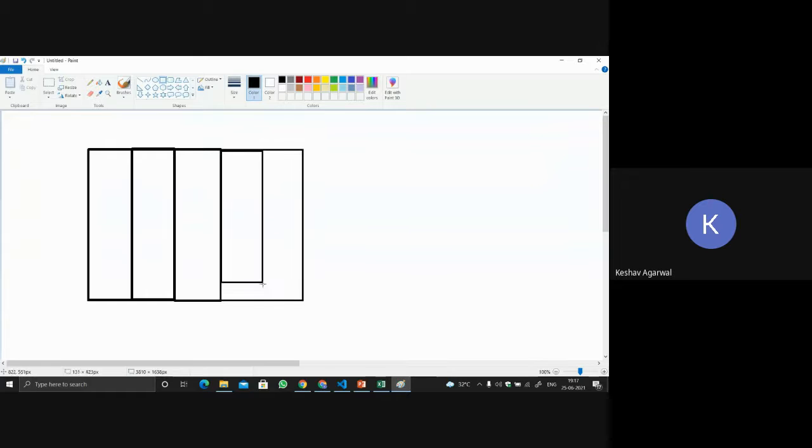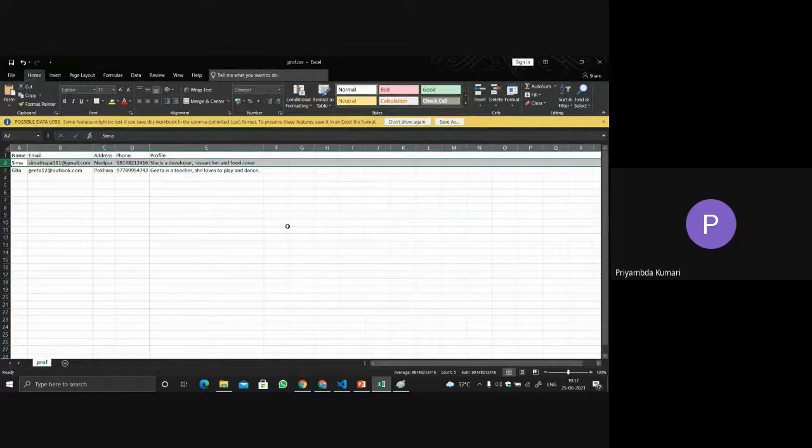This is the phone number, and this is the profile. Don't think about the logic of what comes first, like name comes first or that. We'll be discussing that inside the CSV file, but let's take it like this only so that you don't get confused. Name, email, address, phone number, profile.